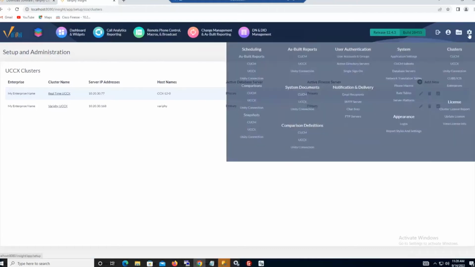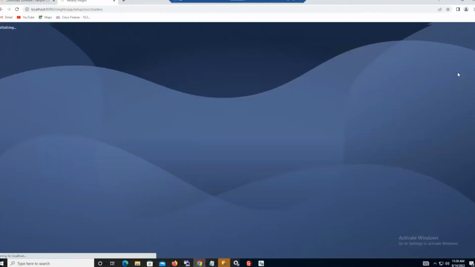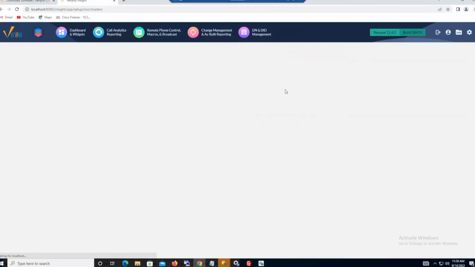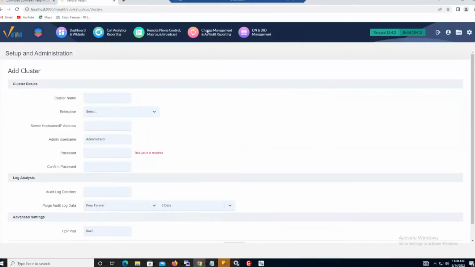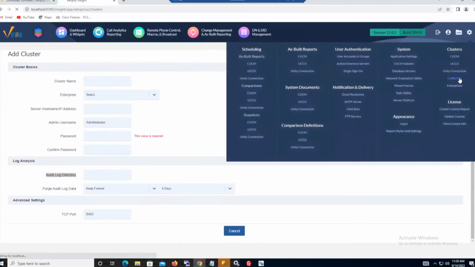Same manipulations are going to exist for Unity as well. I don't have a Unity cluster set up on either one of these machines, but if we had one, just for example purposes, that would be centered around the change management module as well, but there is a log analysis directory for this. So if you are utilizing a Unity cluster within Verify for change management, you'll also need to update the Unity cluster's log analysis directory. Okay. Same goes for CUBE.